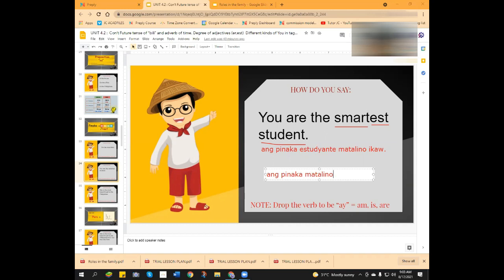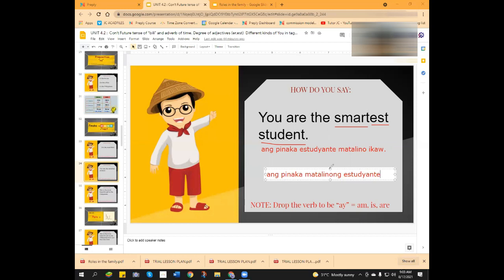Which will I use? Nang or na? NG or NA? I think, I don't remember. Okay, so matalinong estudyante. Because I use ng because it comes with the vowel, right?